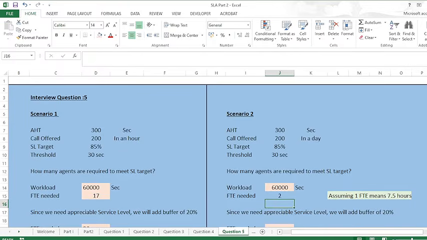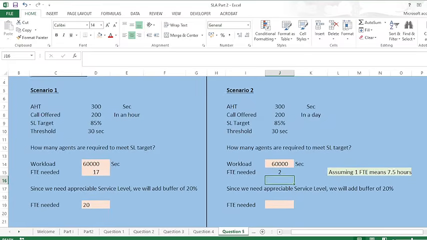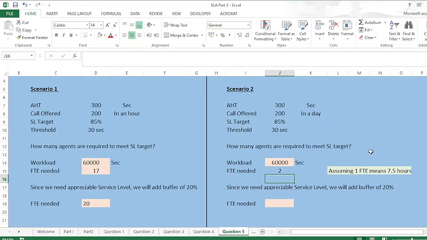It depends on the process. Somewhere agents work 9 hours, somewhere 9.5 hours, and accordingly the definition of an FTE may have a different meaning. So here I'm assuming one FTE means 7.5 hours, so I divided it by 7.5.